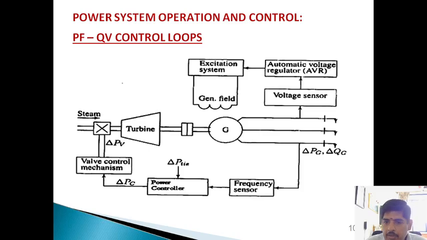Based on that, we control the real power and frequency, and the reactive power and voltage. This is the concept of the PF and QV control loops. Thank you.